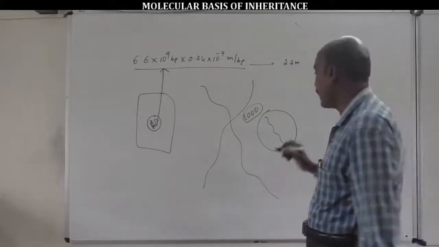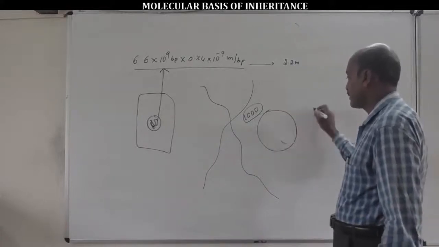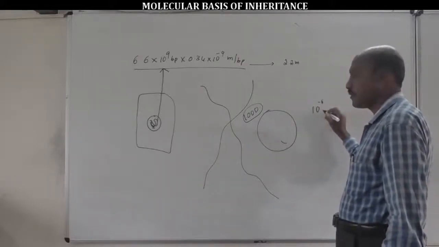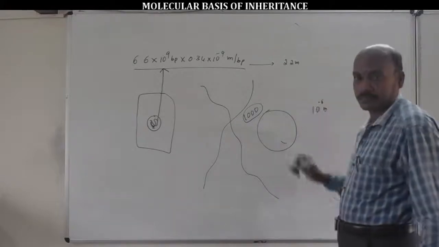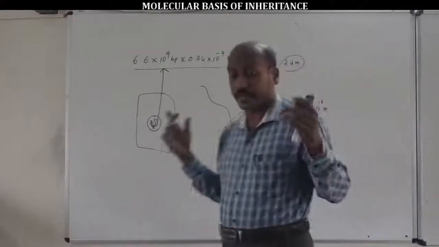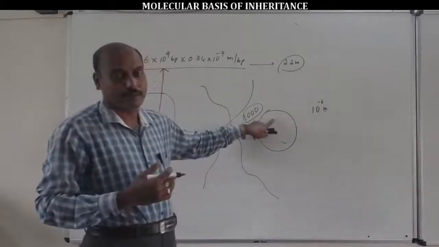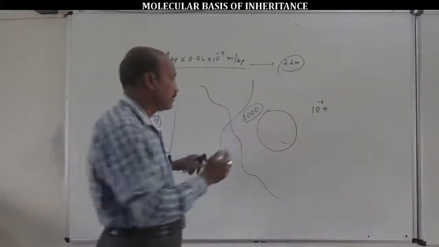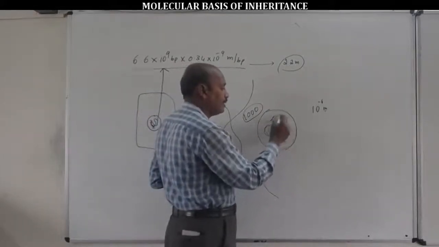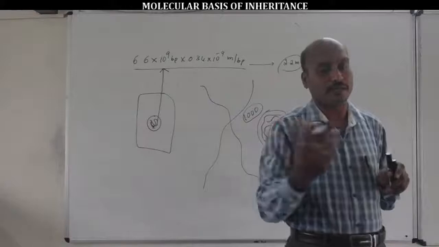2.2 meters, and the dimension of the nucleus is approximately 10^-6 meters. So the length of the DNA is some 1000 times, some lakhs of times, more than the dimension of the nucleus. That's why DNA gets compacted, coiled or packed within the nucleoplasm of a nucleus.